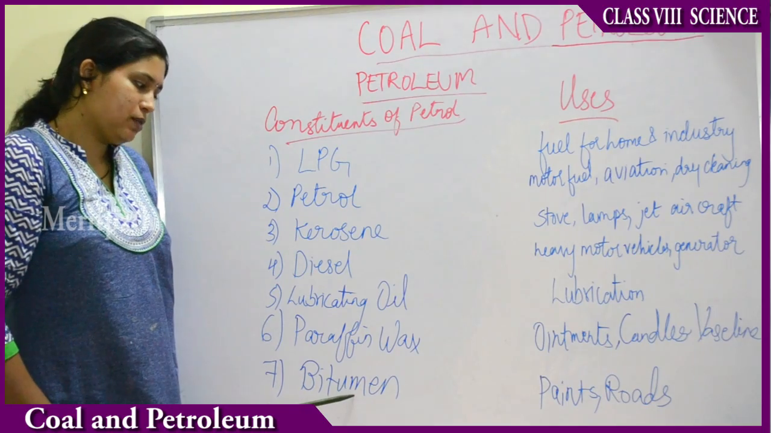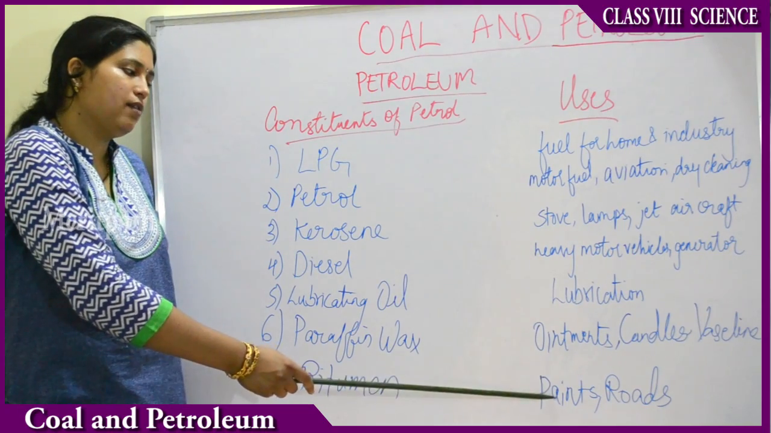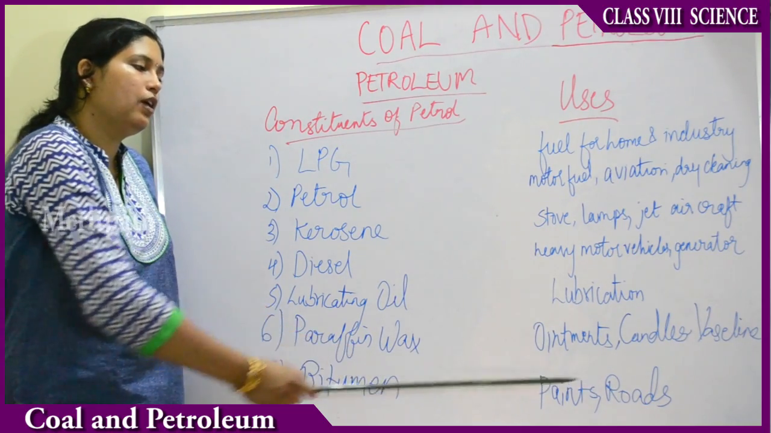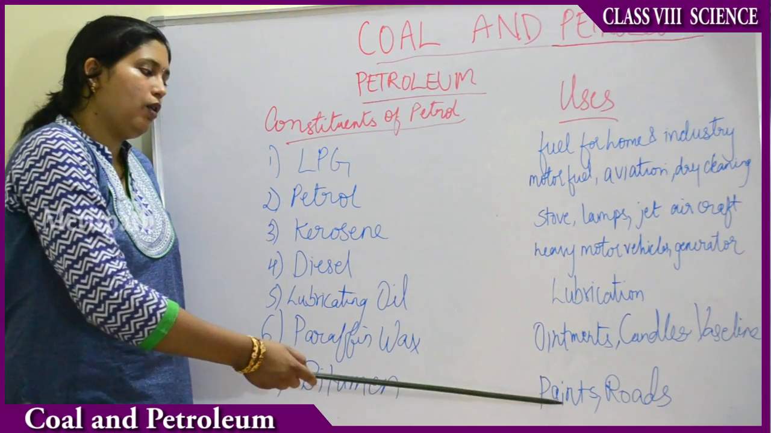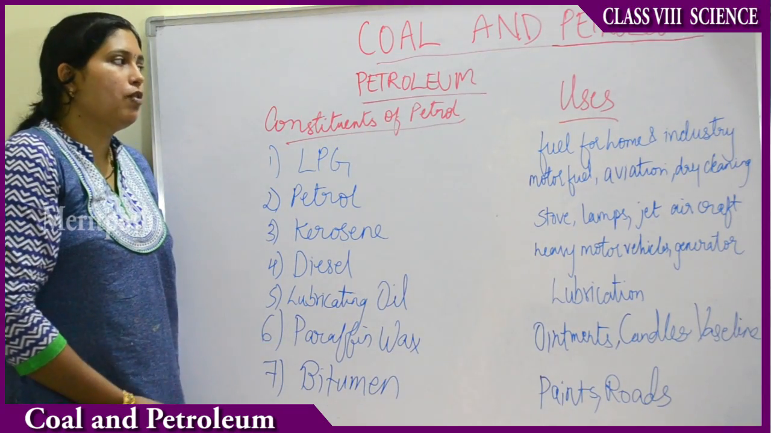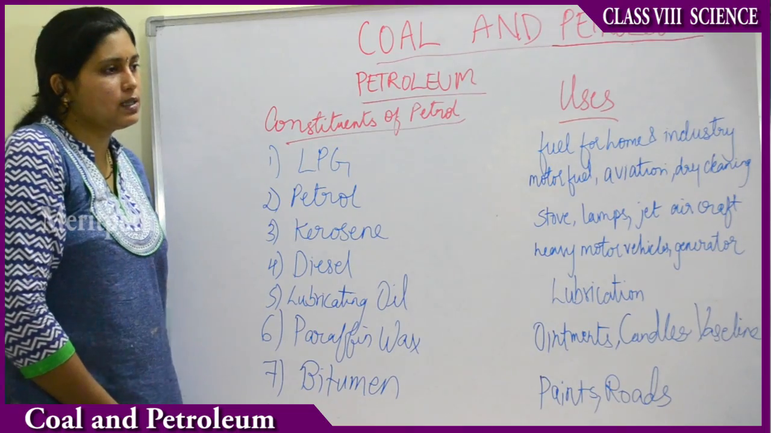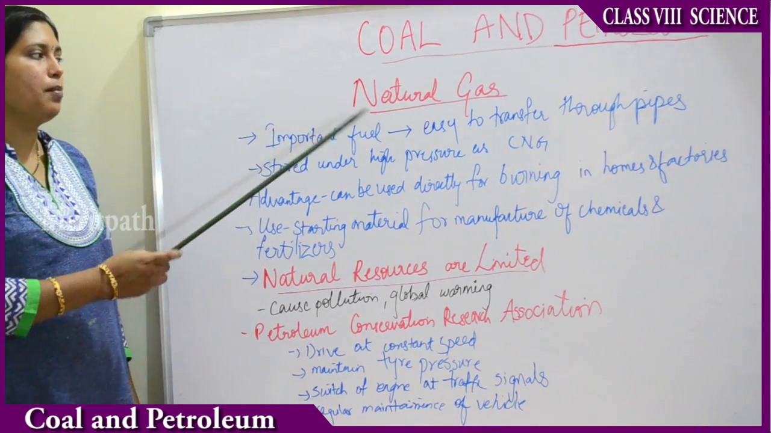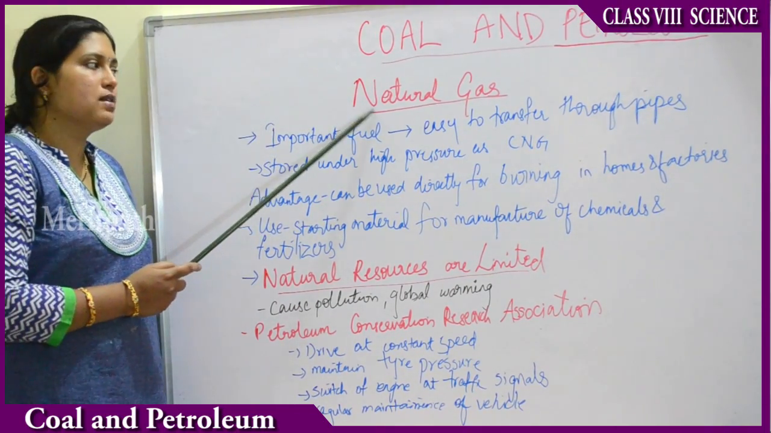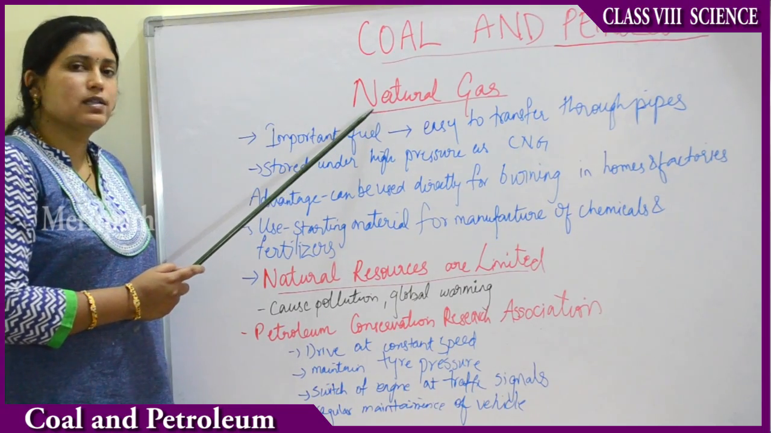Then the last product is bitumen. As we discussed earlier, bitumen is used for laying of roads instead of coal tar, and also in paints. Now let's move on to the next topic called natural gas. So the last topic we are going to deal with in this chapter is natural gas. So what is natural gas?